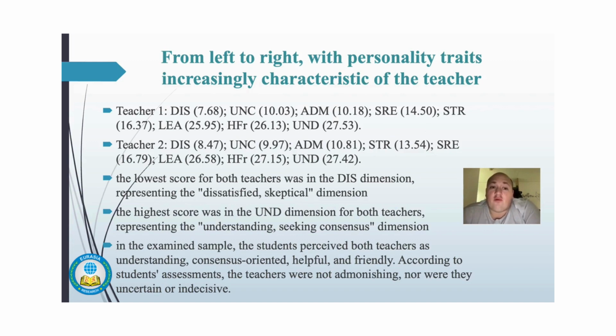The lowest score for both teachers was in the dissatisfied dimension, and the highest score was for the understanding and seeking consensus dimension. In the examined sample, the students perceived both teachers as understanding, consensus-oriented, helpful and friendly, and according to their answers, they were not admonishing or even uncertain or indecisive.